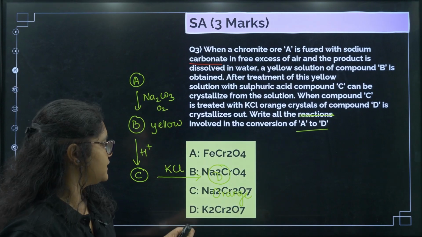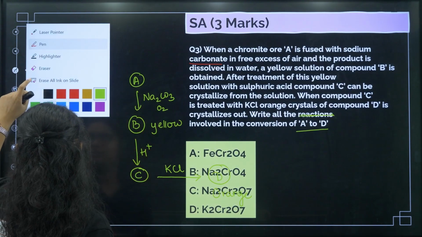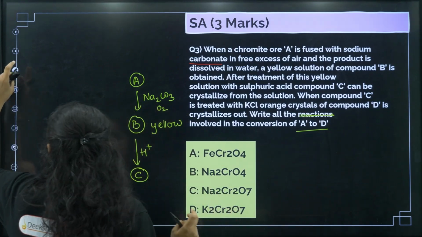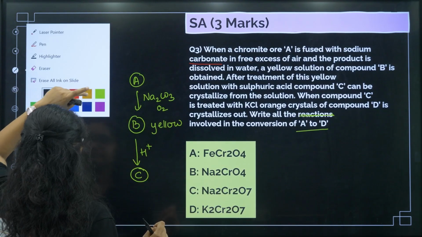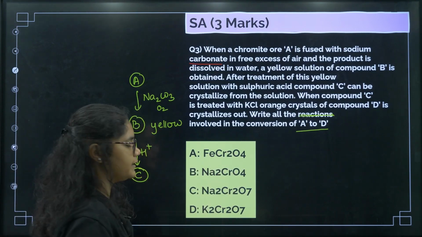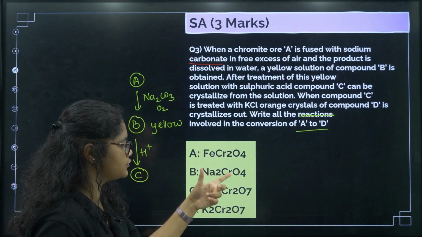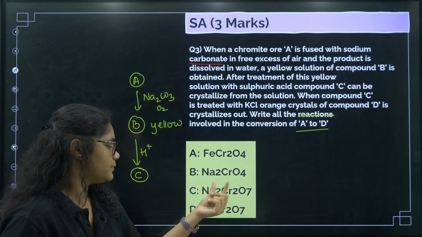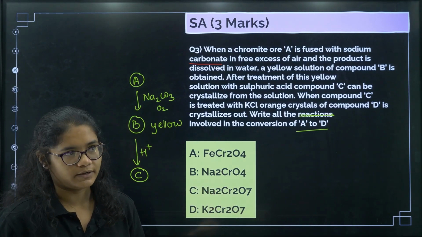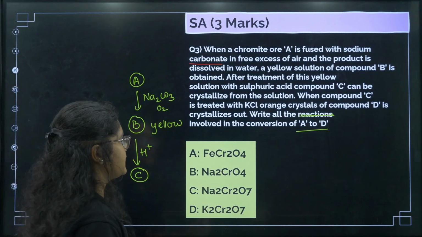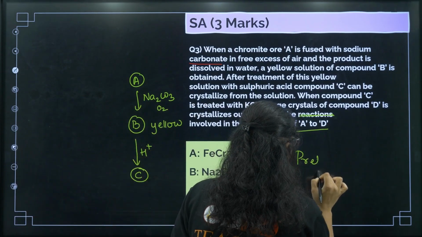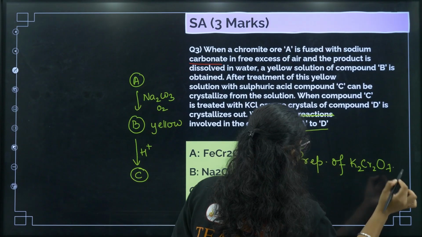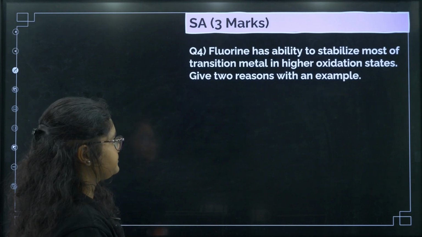If you remember the preparation of dichromate, in that part it is there, right? First of all, A is iron chromite, which gets converted to sodium chromate. Sodium chromate gets converted to sodium dichromate, and then sodium dichromate gets converted to potassium dichromate. So this is very important. You have remembered this in the preparation of K2Cr2O7. Okay, next question.